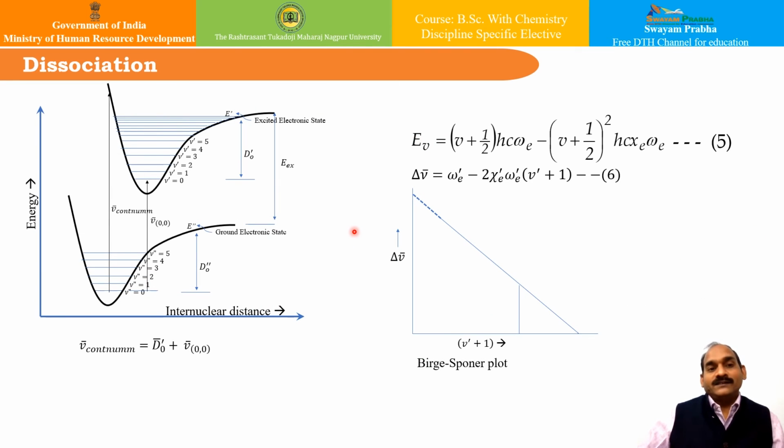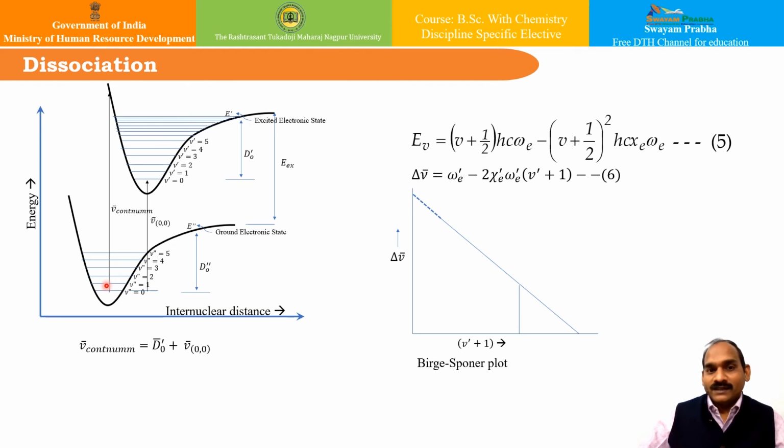Now, let us come to a very important aspect in electronic spectroscopy, that is dissociation. Now, what is dissociation is a very important aspect. Herein, if you see in this particular diagram, if the electronic transition is from the bonding orbital to the anti-bonding orbital, the bond gets weakened, as we know, because the bond length will increase. As a result, the bond length increases and the energy minimum becomes shallow. That is the ultimate result of it.